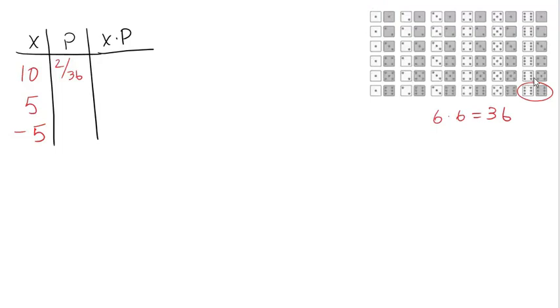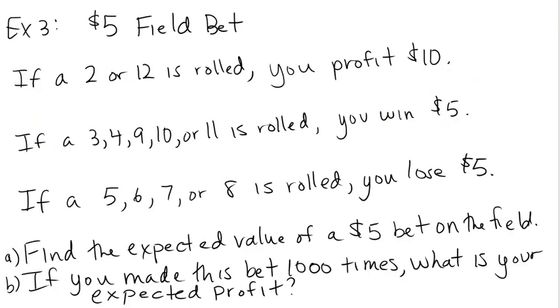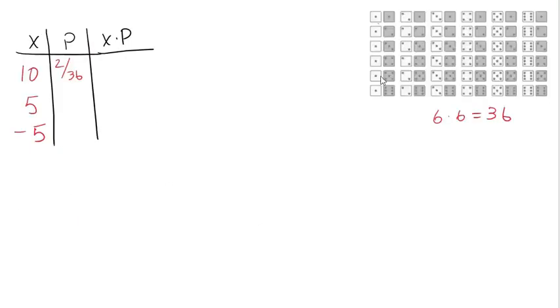Let me erase these, and we'll go back to the explanation of how a field bet works. If a 3, 4, 9, 10, or 11 is rolled, you win $5. Let's see. 3, 4, 9 is here, 10, 11. Feel free to pause the video and make sure that I didn't miss anything. But those are all the different ways that you can roll a 3, a 4, a 9, a 10, or an 11. Let's count them up.